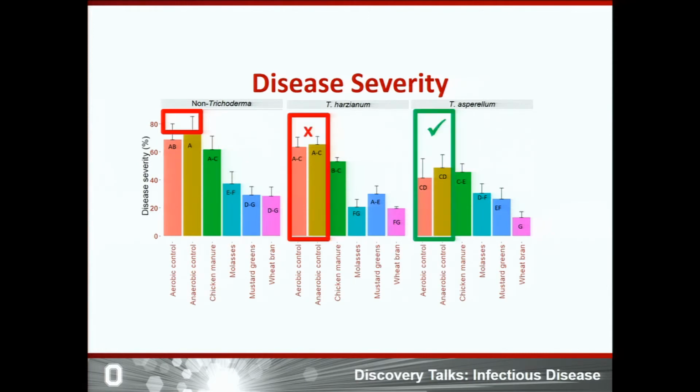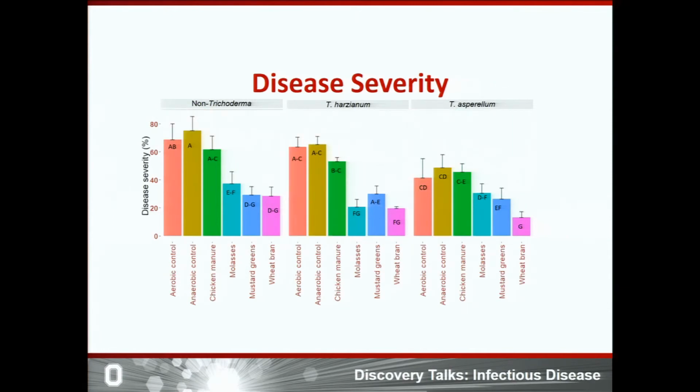At the same time, we also found lower disease severity in Trichoderma asperellum inoculated soil compared to non-inoculated soil. And in the pairwise comparison between Trichoderma plus wheat bran as AST carbon source and wheat bran alone, we found lower disease in the wheat bran and Trichoderma asperellum amended soil compared to wheat bran alone. So this indicates that there is a synergistic effect of wheat bran and Trichoderma asperellum to reduce Rhizoctonia root rot disease in radish.